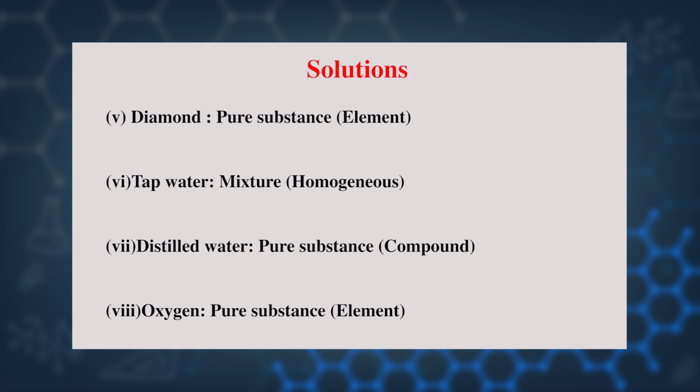Distilled water, is it a mixture? No, dear students, it is a pure substance, and that means distilled water is a compound. Don't mix distilled water with tap water. Don't be confused. One is a homogeneous mixture and another is a pure substance. Okay. Oxygen? Oxygen is a pure substance and that is in the elemental form.